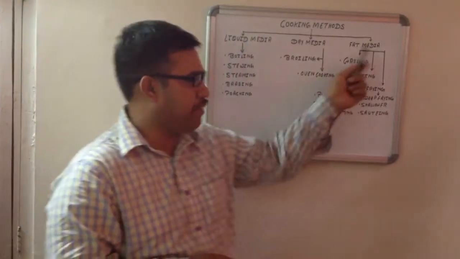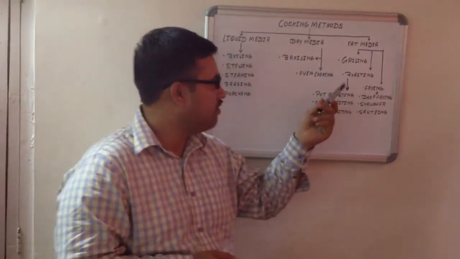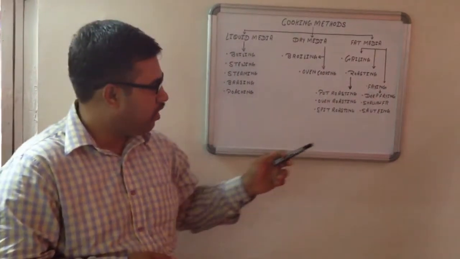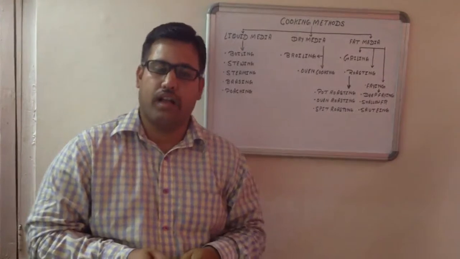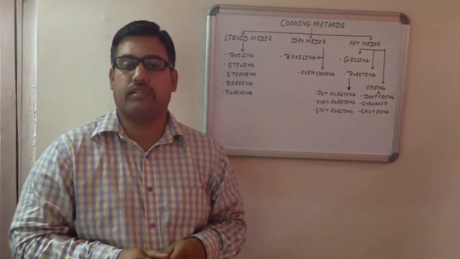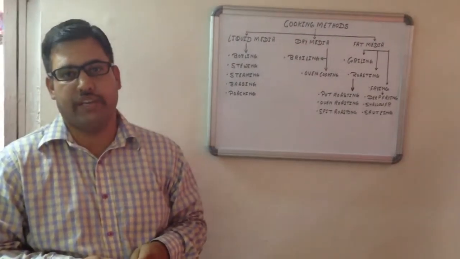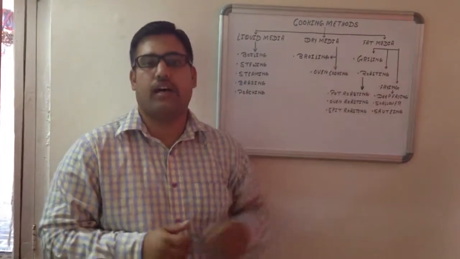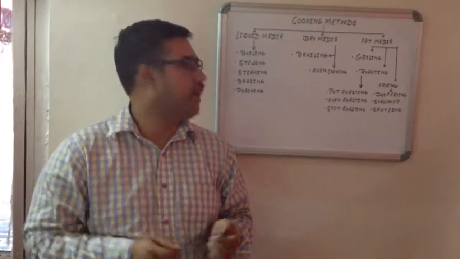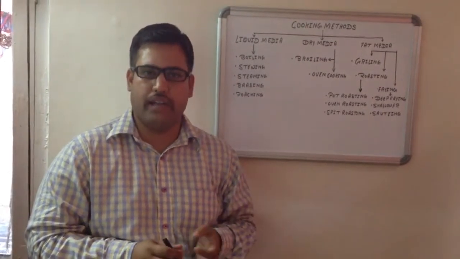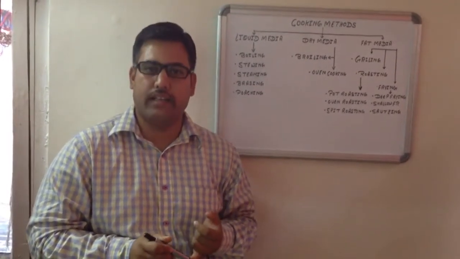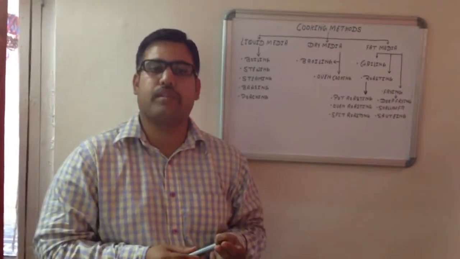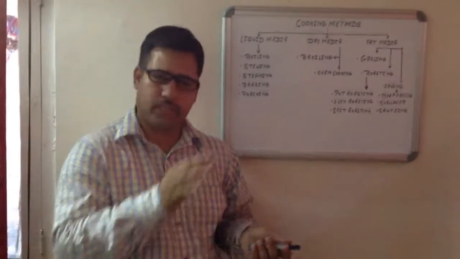Now coming to the fat media. Fat media can be done through grilling, roasting and frying. First of all, we'll be talking about grilling. Again, items like steaks of mutton, beef, veal and poultry are suitable for the grilling method. Grill bars are there. The items of meat, beef and poultry are seasoned, and then they are covered in natural fat or maybe some external fat, and then they are placed on grill bars.